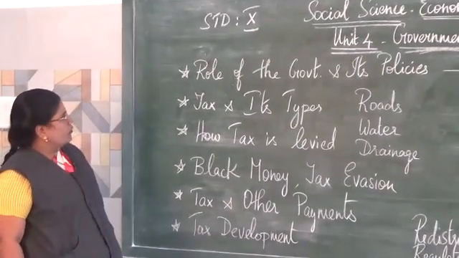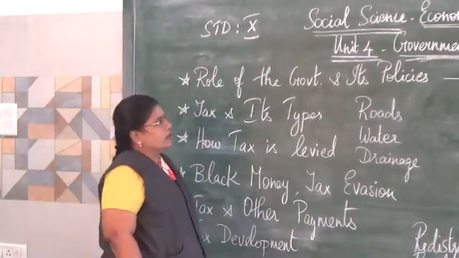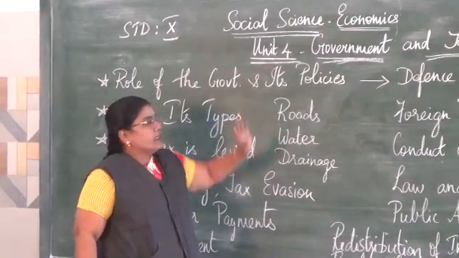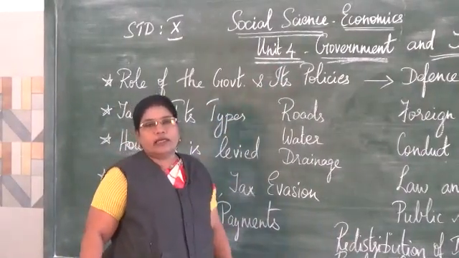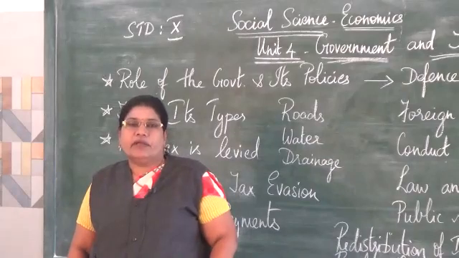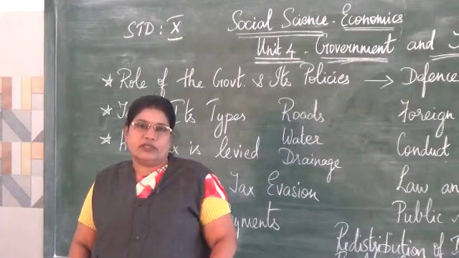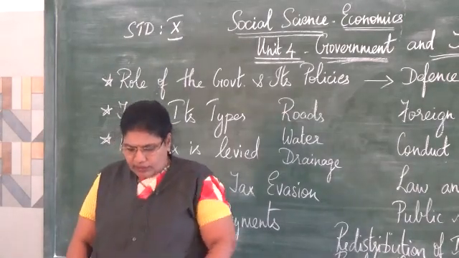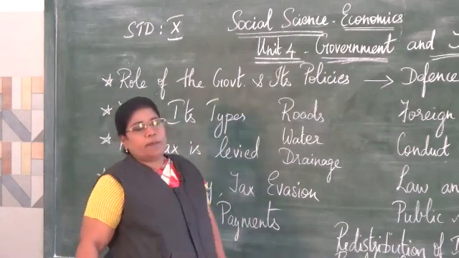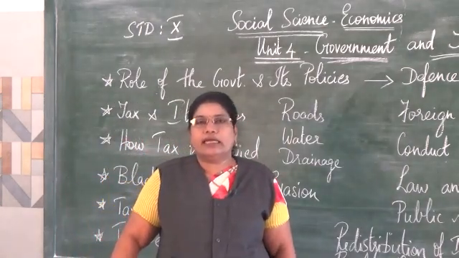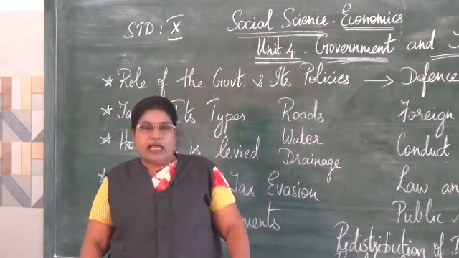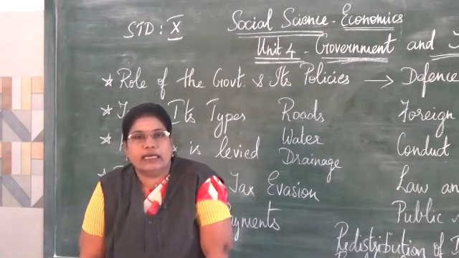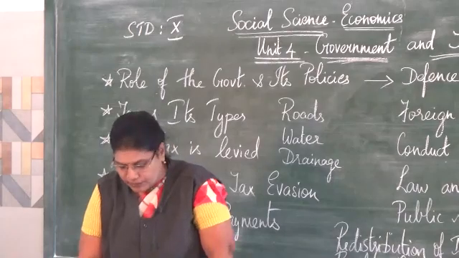So, first we are going to focus on the introduction of the lesson. Taxes are levied by the government to regulate all the activities of the entire state, otherwise the entire nation. So, at both levels we have taxes levied, and the revenue of the government depends upon two types of taxes, that is direct tax and indirect tax. As we move on further, we will understand what is direct tax and what is indirect tax, and there are different types with some examples.